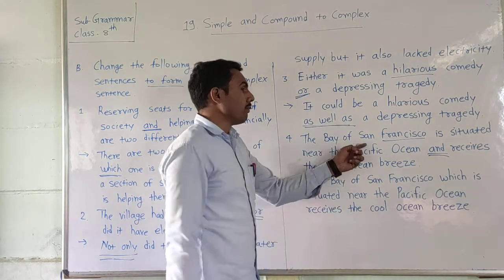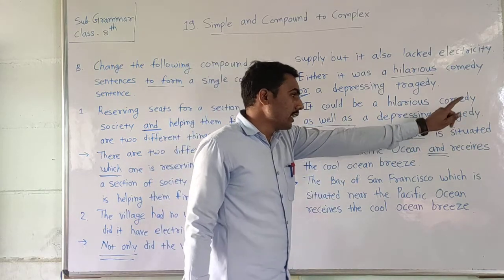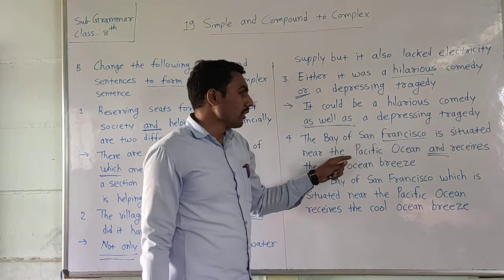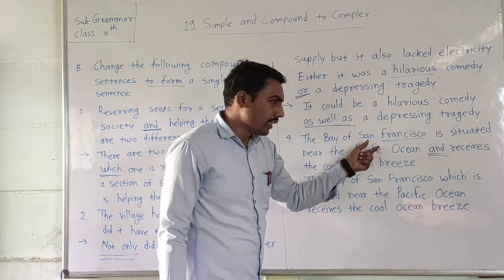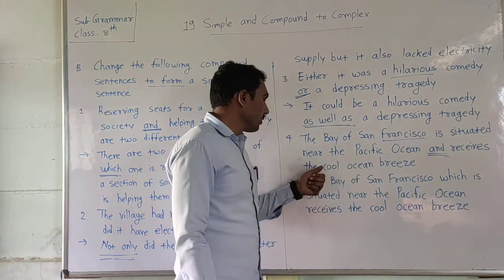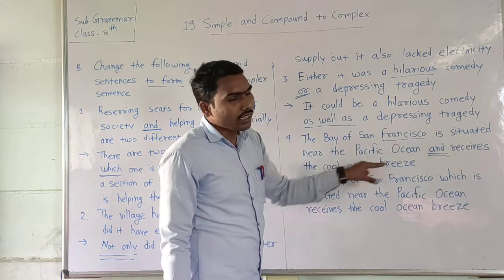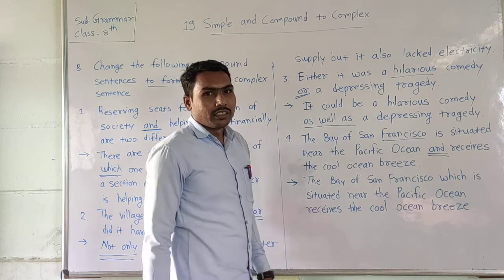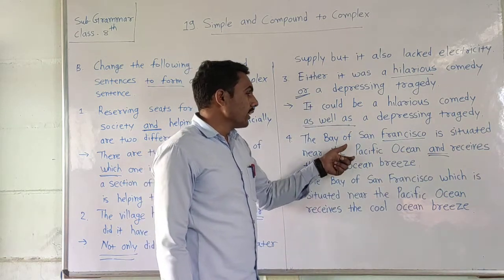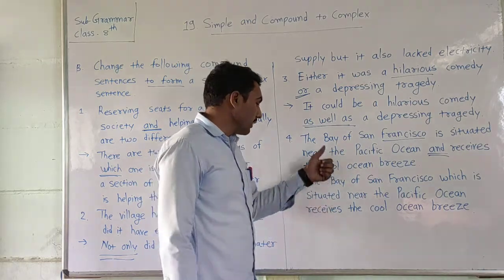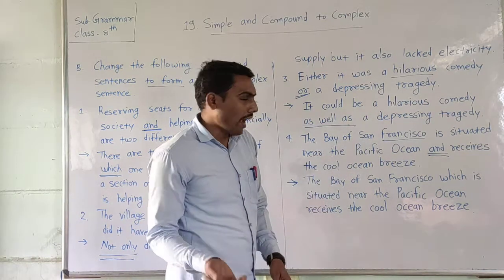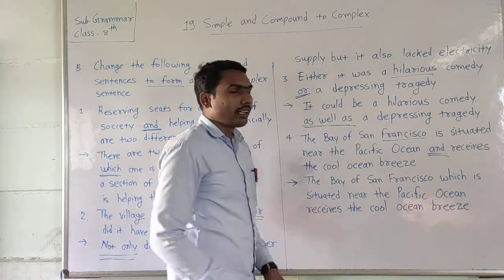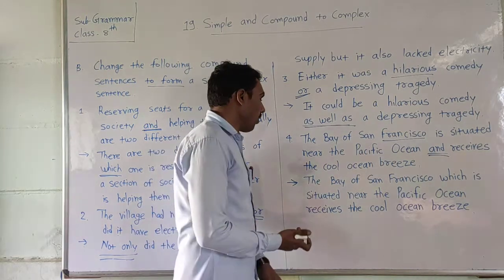The Bay of San Francisco is situated near the Pacific Ocean is one sentence, and receives the cool ocean breeze is another sentence. So it is a compound sentence, and you have to convert it into a complex sentence.